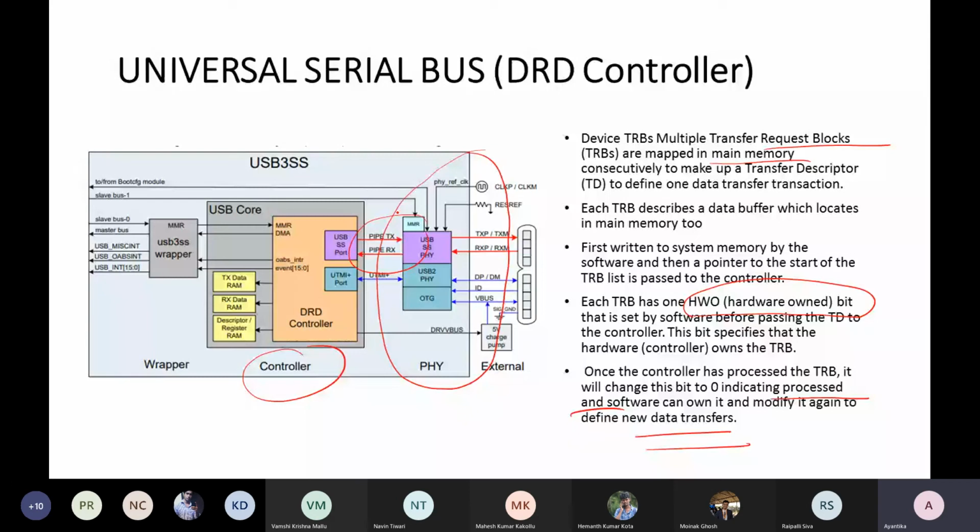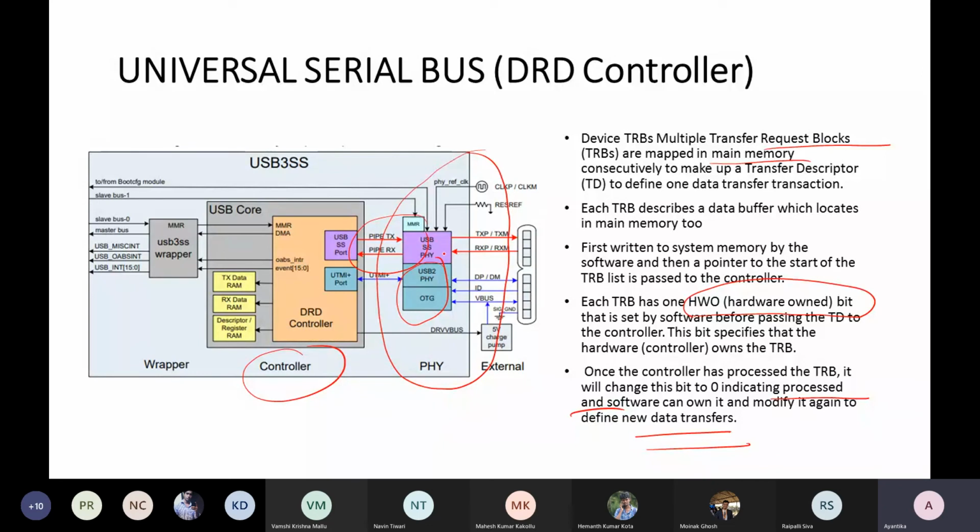The USB 2 part is maintained for backward compatibility, along with whatever communication protocols and mapping requirements were there in USB version 2. That is just for backward compatibility, nothing else.